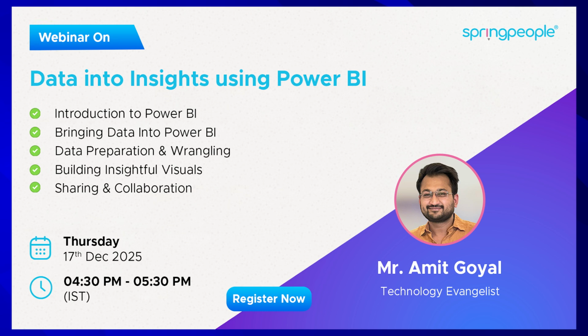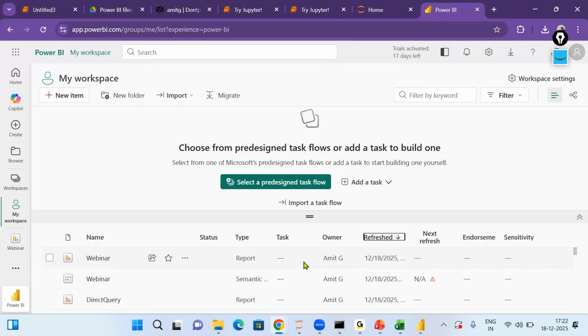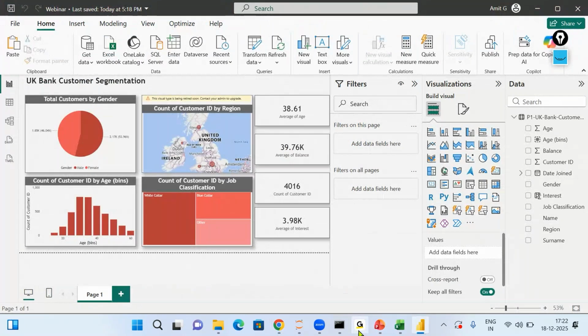If you go back to my workspace, there is a complete understanding which we have to build, but it's fairly simple. You get an option of schedule refresh. When you click schedule refresh, you can set up the time, for example every day at 5 p.m., 6 p.m., 7 p.m., my data should automatically refresh. Then no manual intervention will be required. Power BI service will automatically hit your machine at 5 o'clock, 6 o'clock, and 7 o'clock and take the latest data, and reports will keep getting updated on a regular basis. Any other question, let me know.